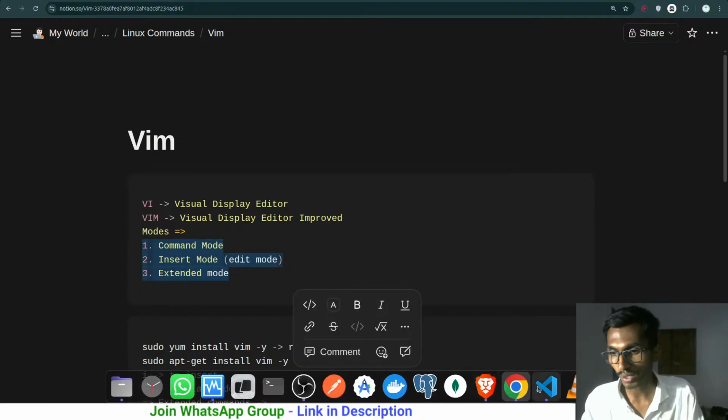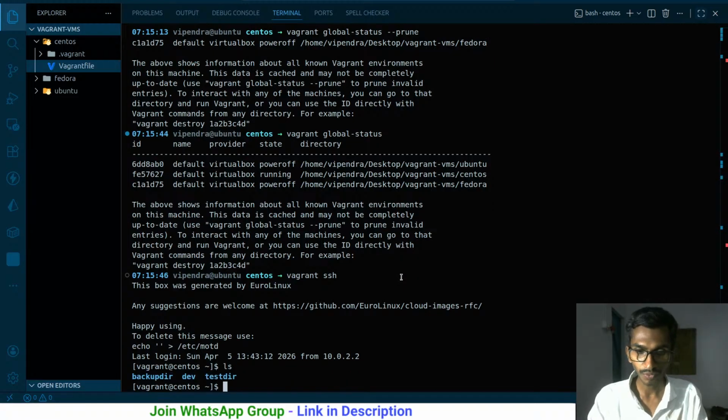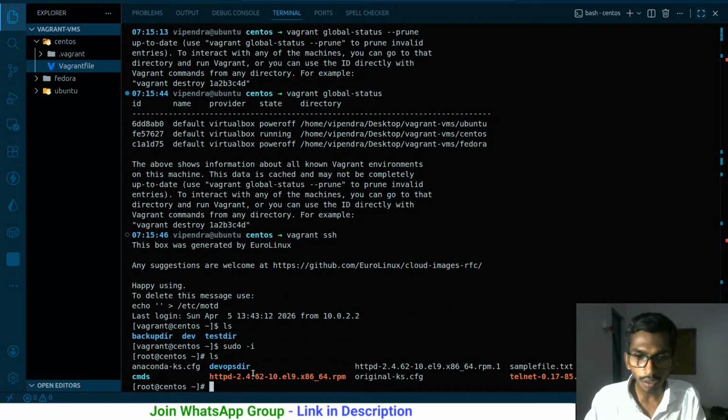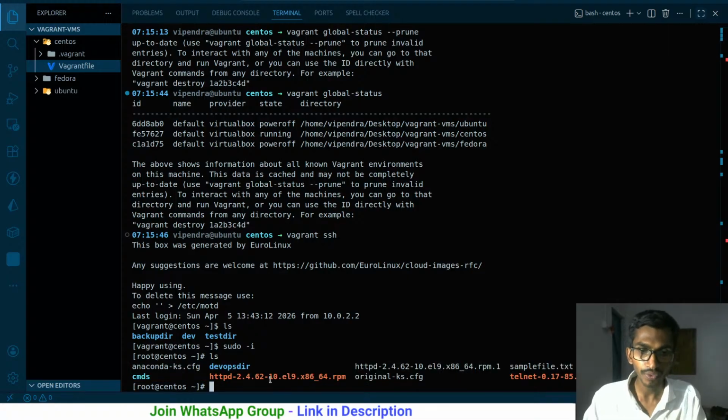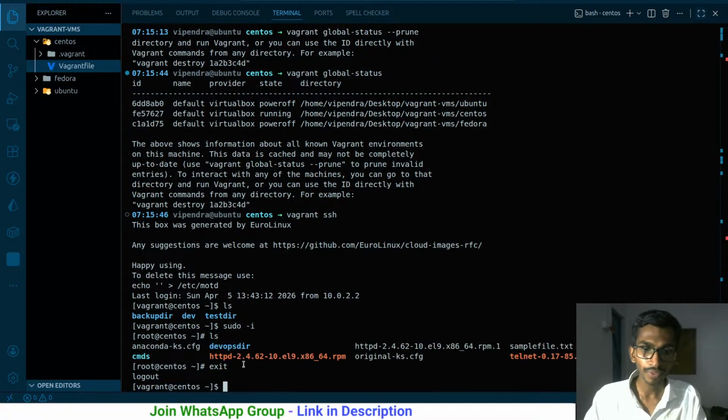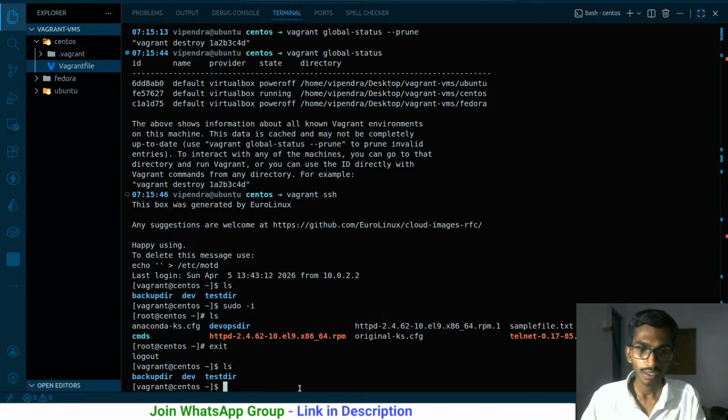We are going to be quickly talking about all those things. So here, ls. Let me switch to the root user first of all. sudo -i. Inside the root folder, these are the files that we have. And if I exit the root user, ls, these are the files that we have.